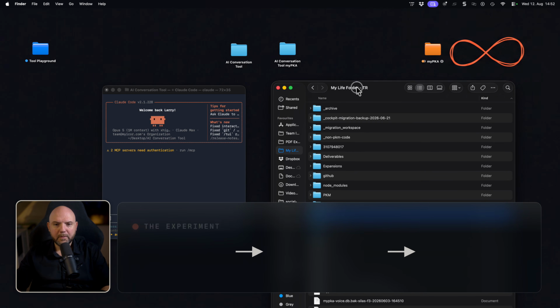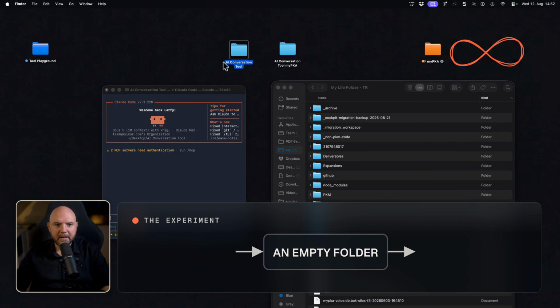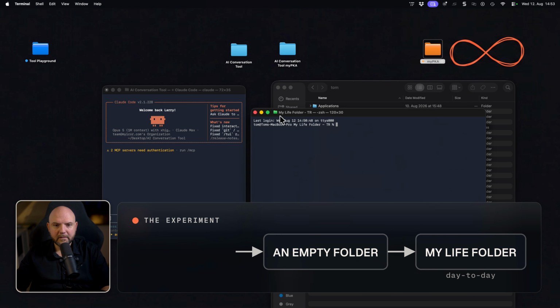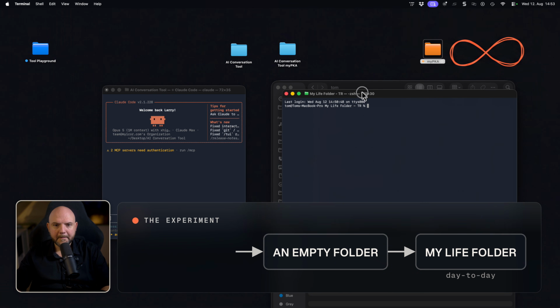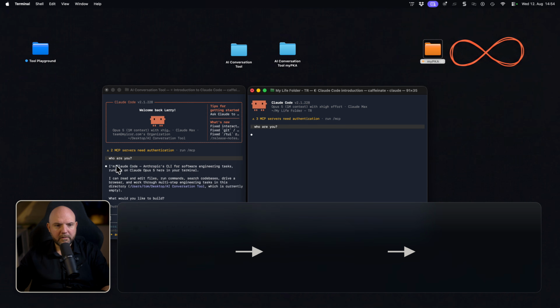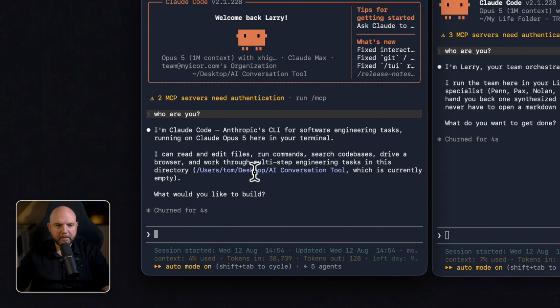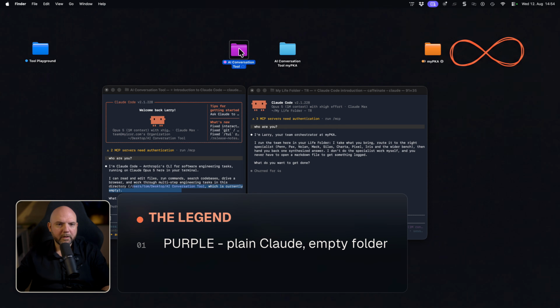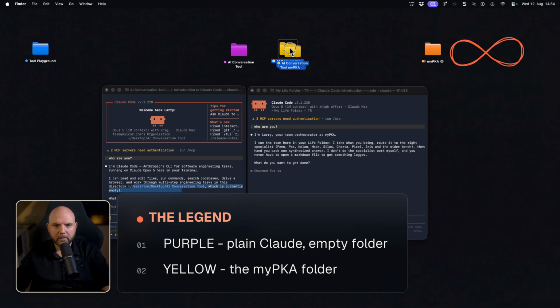And I want to show you now the big difference between using directly an empty folder and just Claude versus an established folder that I use for my day-to-day work. So if I open here now a terminal on this folder, you see it is now in this folder versus this one is in this folder. When we now ask the same question to these two different instances, you will see a big difference. Who are you? So you see here, he says, I'm Claude Code, Anthropic's CLI, okay? And this is the standard response, and that he's now in this folder, this one. Let's give it a color so we can differentiate it. Purple is this one, and yellow is this one, okay?